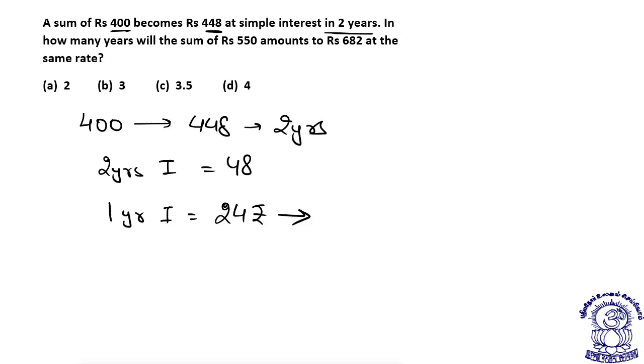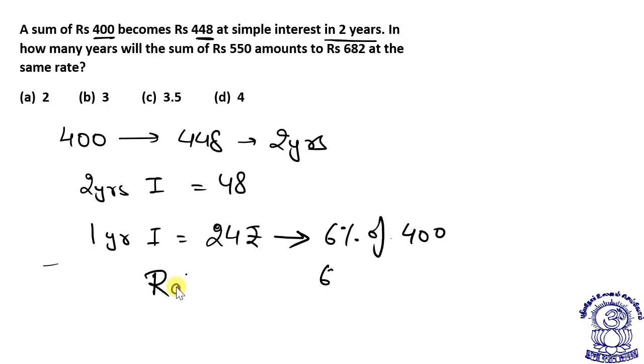Or I can say this 24 rupees is how much? See, 6% of 400. 24 is what? We have this rate is equal to 6%. Now the other thing, in how many years will the sum of rupees 550 amount to rupees 682 in the same rate?